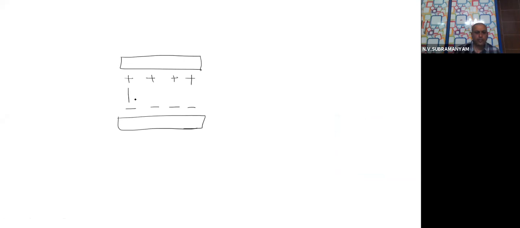Then the electric field in between the plates will be uniform, whereas at the edges, in this region, it will be non-uniform. That is what they are telling me. The uniform field means that anywhere between the plates, the field will have the same value as well as the same direction, and its value will be equal to E is sigma by epsilon 0, as we have seen.